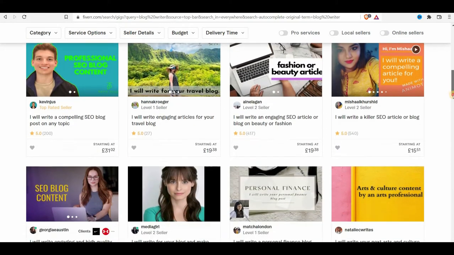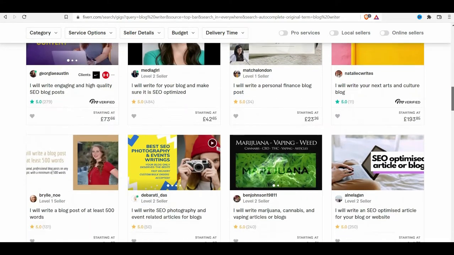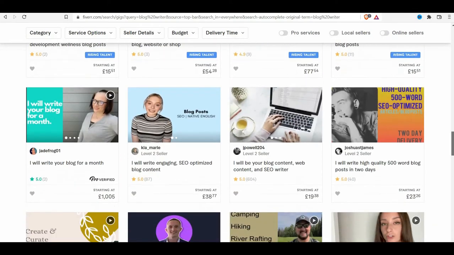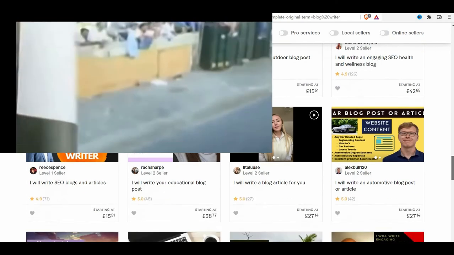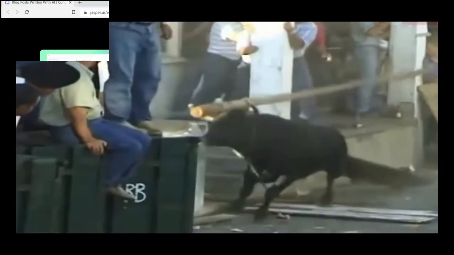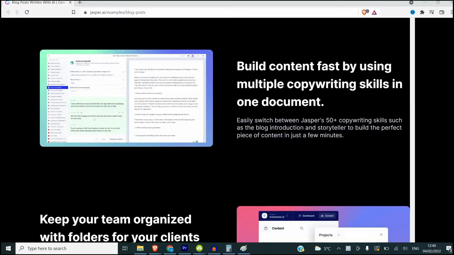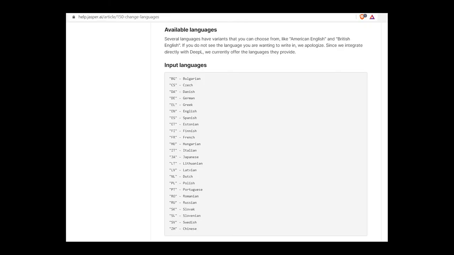Maybe you don't need to give a list of facts to a writer, but for Jarvis you must do your research and know the topic before you start writing, as without guidance, Jarvis will run wildly and give you wrong facts, and you won't be satisfied with the output. Jasper, or Jarvis, supports the languages you see here: English, Spanish, Finnish, French, Italian, Japanese, Latvian, Dutch, Polish, and so on.